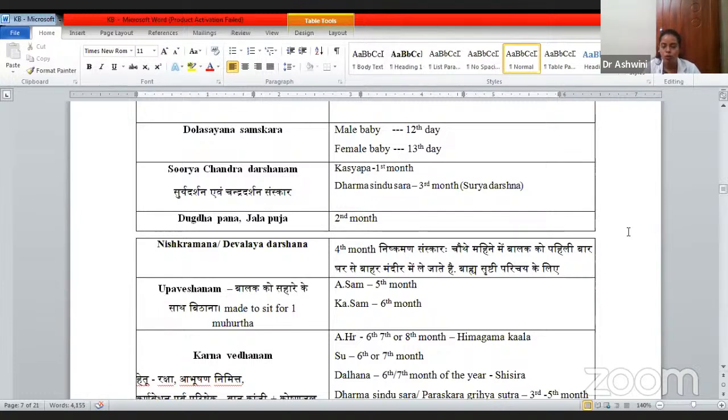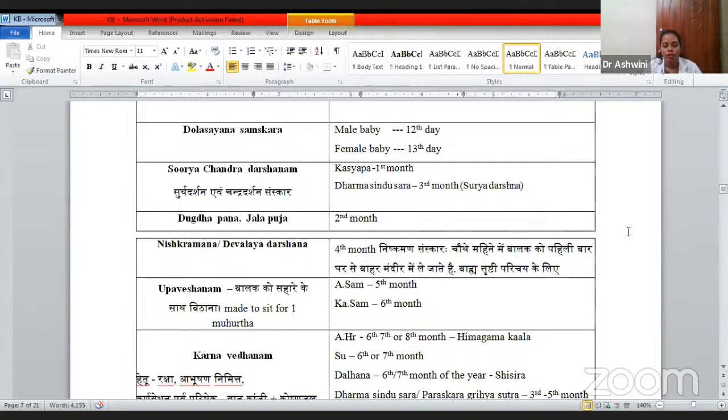Surya Chandra Darshanam is only for a few minutes, you are taking the baby only outside of the house. Here, you are taking the baby somewhere outside, like a temple or a park. This has to be done in the 4th month. After the 4th month, you can take the baby outside so that they get familiar with nature.